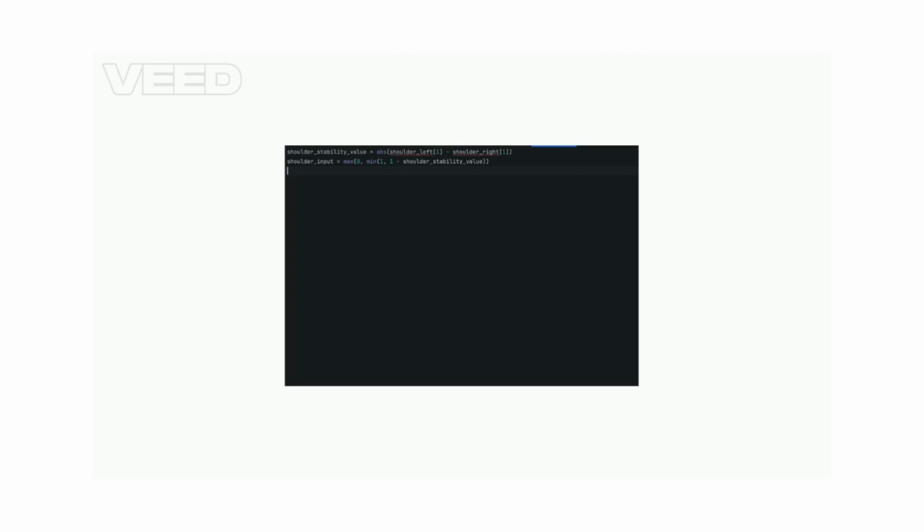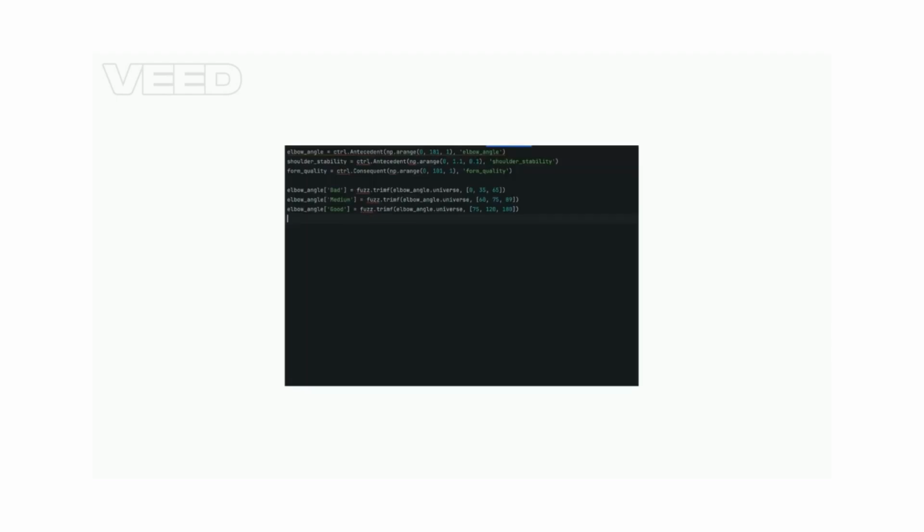We subtract the shoulder Y values. If both are at the same height, the difference is 0. We normalize it to a 0-1 scale using 1 minus the difference, where 1 is stable and 0 is totally unstable. This input is used by the fuzzy logic, explained later.